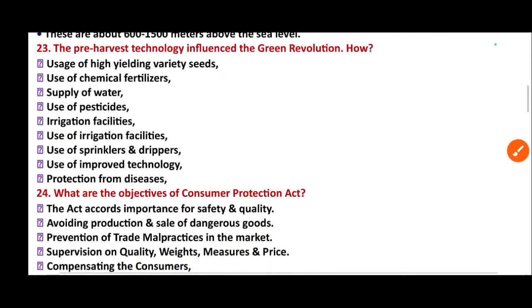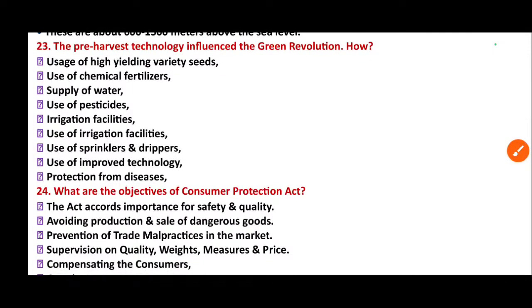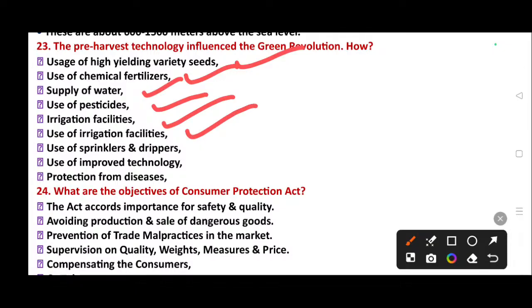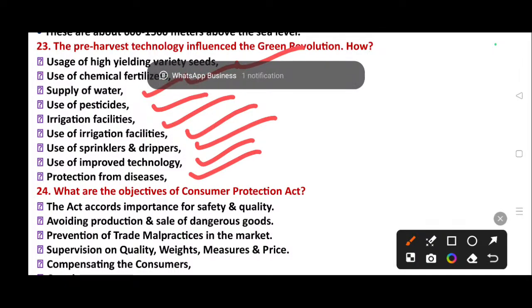Question number 23. The pre-harvest technology influenced the green revolution. How? Answer. Usage of high yielding variety seeds, use of chemical fertilizers, supply of water, use of pesticides, irrigation facilities, use of sprinklers and drippers, use of improved technology, protection from diseases.